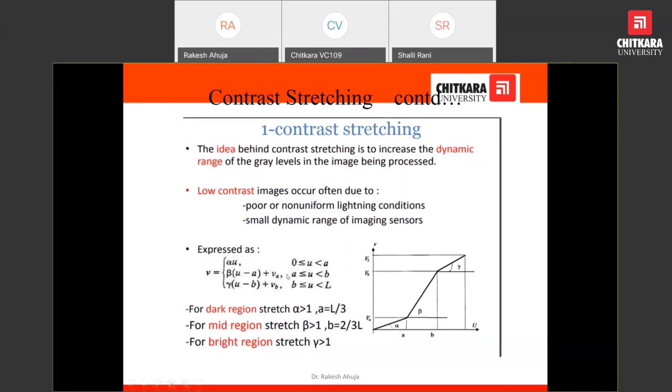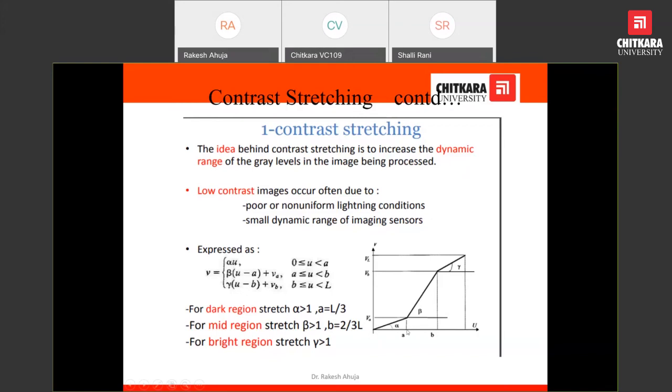So this would be the mathematical formula that is used to change the value of pixels. The value of pixels, v, is equal to alpha u, beta, and so on; there are some terms written over here. Alpha, beta, gamma have some fixed values, and u and v are the technical terms written here. If the value of u lies between 0 and a, then this formula will be used.